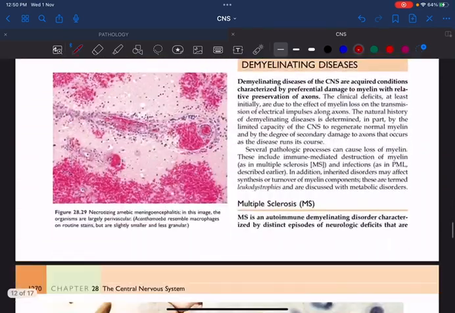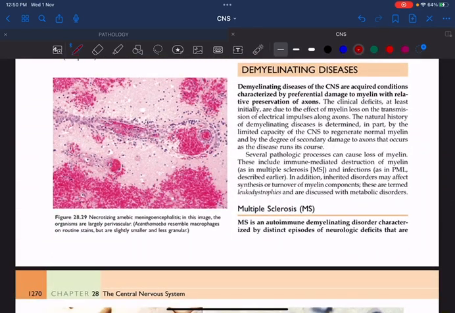Once that is done, let us discuss a very important question, that is demyelinating disease of the central nervous system. What do you mean by demyelinating disease of the central nervous system? Demyelinating diseases of the CNS are conditions characterized by damage to the myelin sheath. Only myelin is affected. Axons and neurons are normal. And the first and foremost condition is multiple sclerosis, commonly called MS.